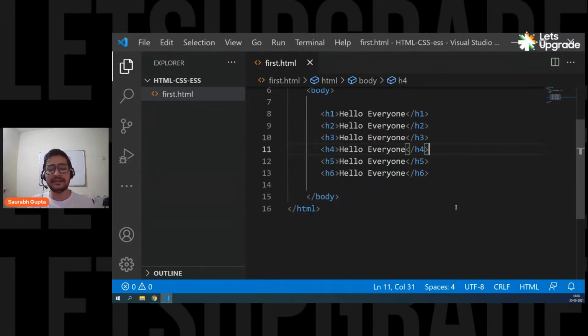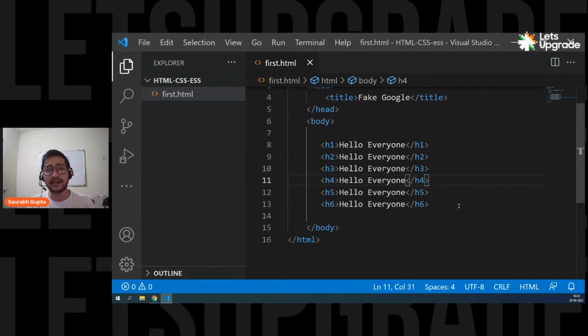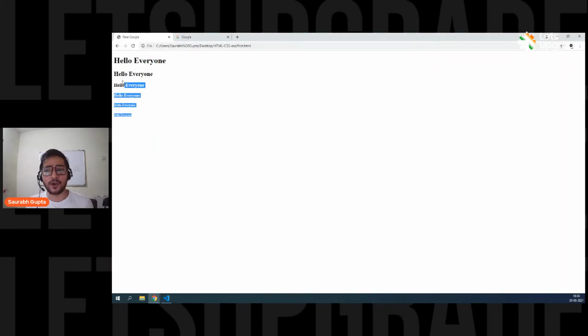Now, do we have anything else that works with text? Yes, we have it. But before that, what I want to do is, now I don't want this output. I don't want this output in my web page. So what can I do for it?